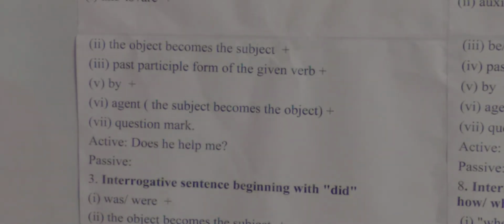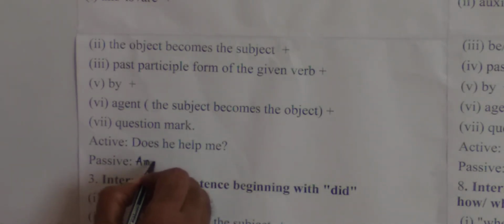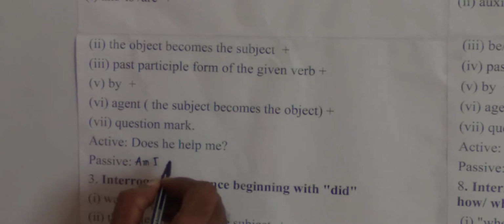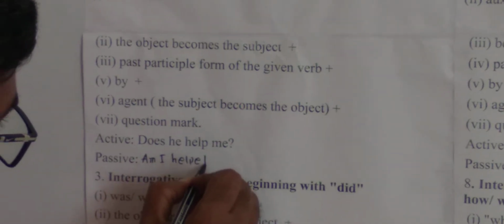Now we will do it in passive. It will be: Am I helped by him? In active it is written: Does he help me? In passive we will write: Am I helped by him? Question mark.